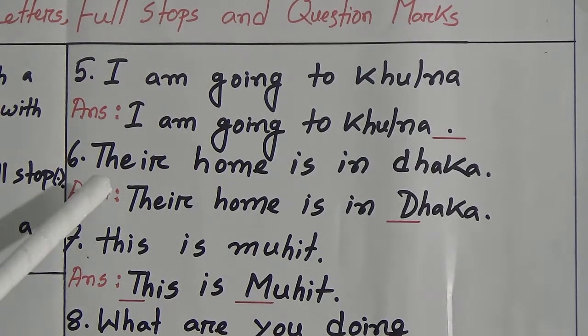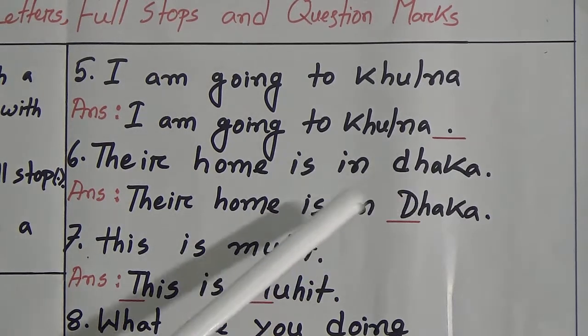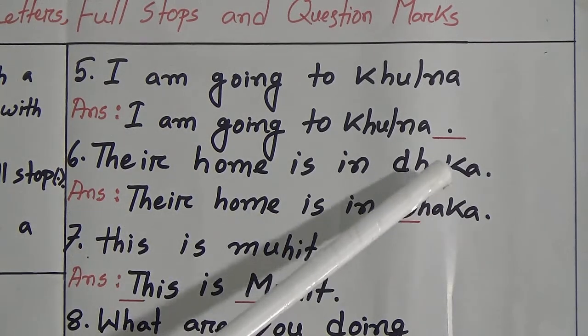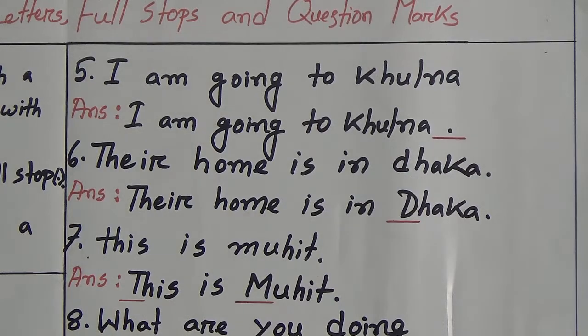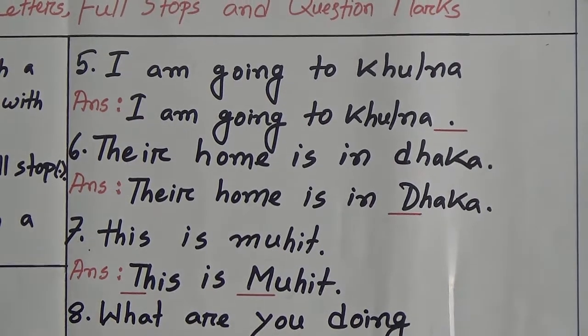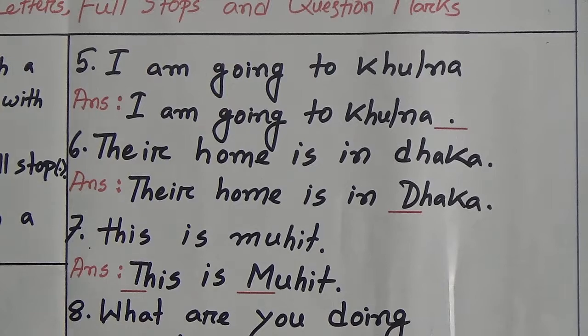Number 6. Their home is in Dhaka. I think this is very much easy for you now, as we have done this type of examples before. In this sentence, the word Dhaka is a proper noun. So it should be written using capital letter.